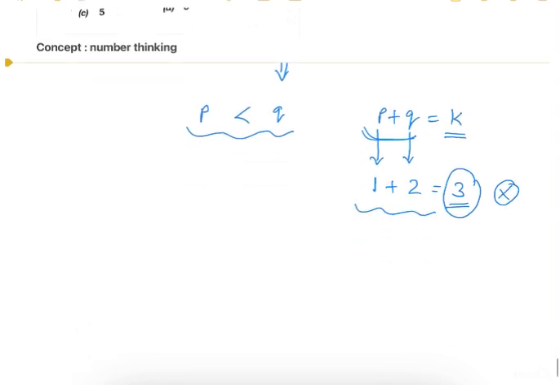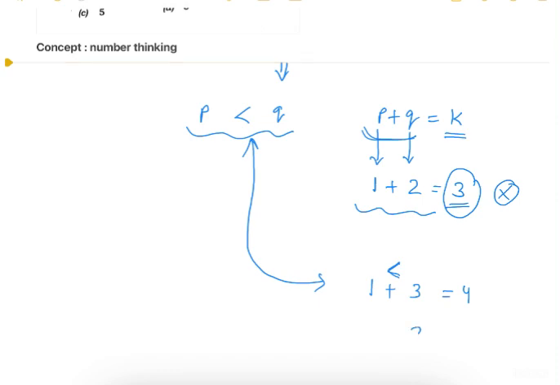Okay. For 4, now let's check for 4. If the value of k is 4, then we can write this as 3 and 1. Okay, and this satisfies the condition that q is greater than p.